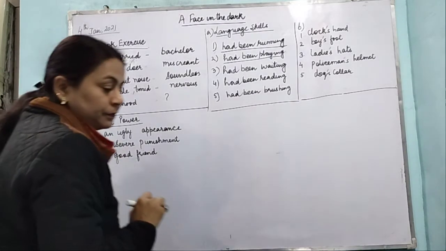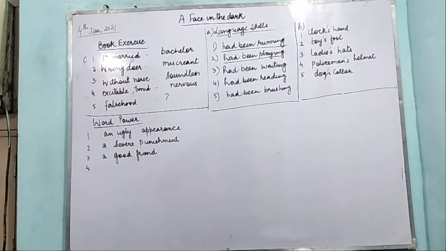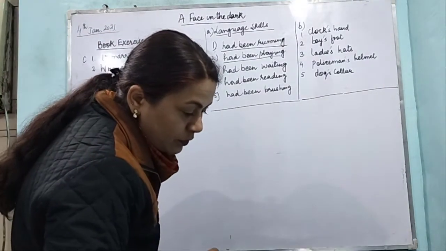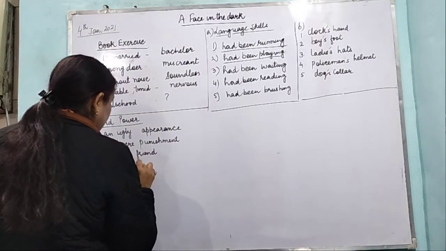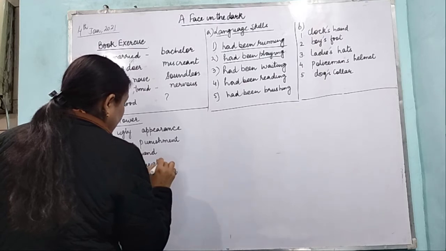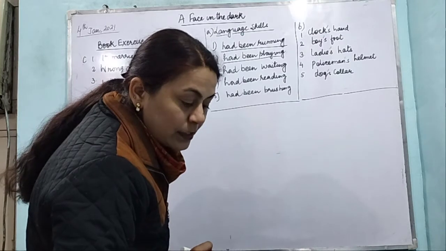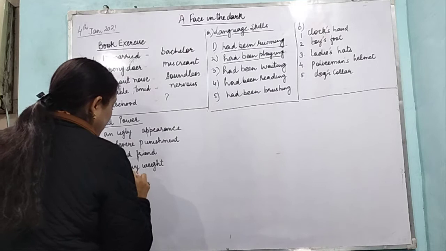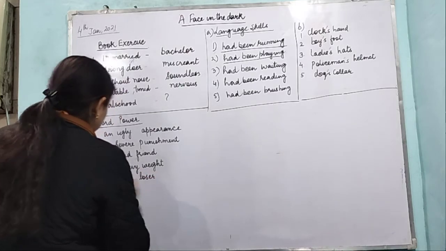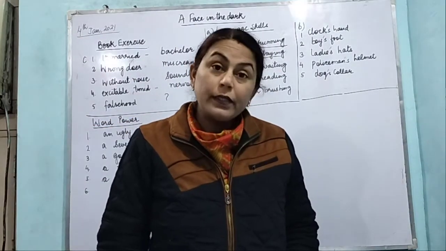Fourth one, a heavyweight. Fifth one, a sad loser. Sixth is an important decision.